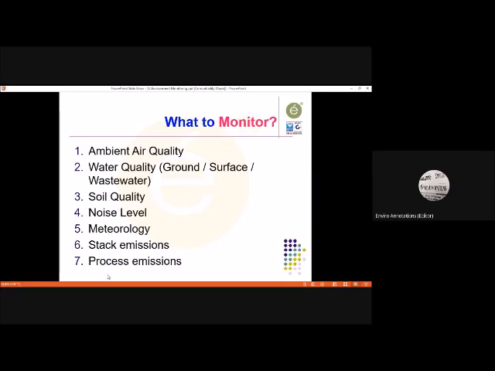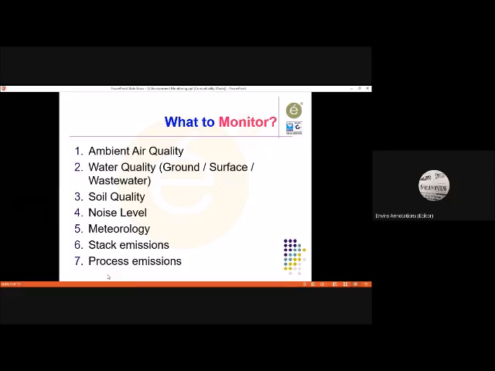Then there is something related to meteorology. Meteorology is more important in case of EIA projects. But when we are talking about ambient air quality and noise level, there is also a reference of meteorology, because when we decide on ambient air quality monitoring stations, we have to ensure what is the predominant wind direction.